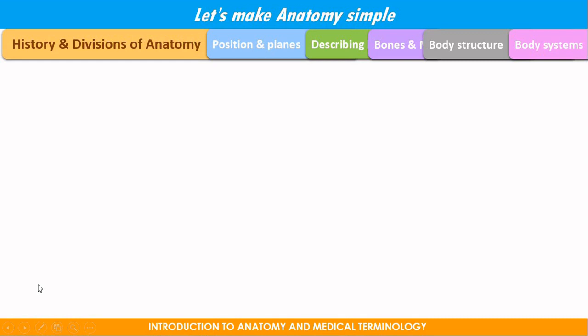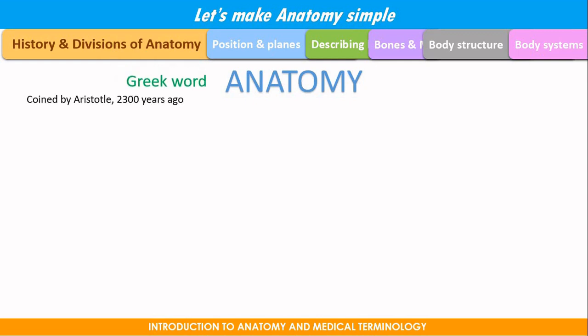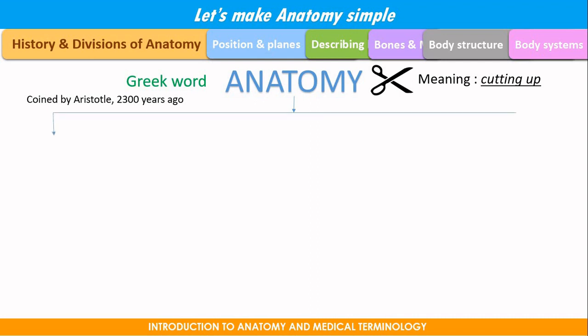Starting with the history and divisions of anatomy. The word anatomy itself is a Greek word which was coined by Aristotle 2300 years ago. The English meaning of the word anatomy is cutting up, just cutting up. There are many important branches in anatomy, among which we are going to study the main 6 branches.